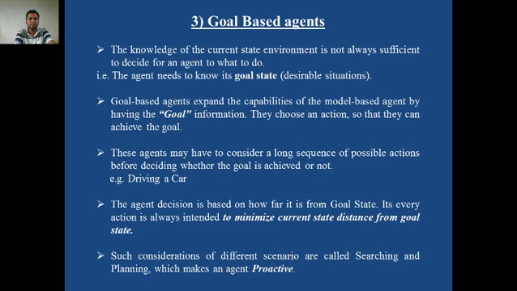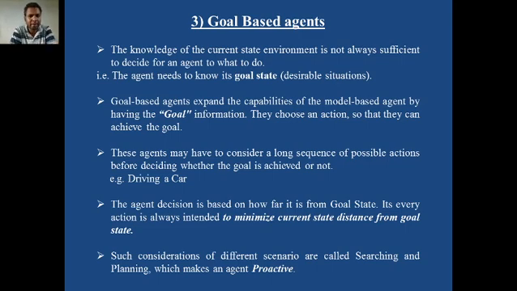The next agent is the goal based agent. The first point explains what exactly it is, and the name itself indicates that a goal based agent will have some goal. It is an extension of the model based reflex agent, but apart from this, some additional knowledge of the goal is given to the agent. That knowledge is the goal state, the desirable situation, what the agent wants to achieve.